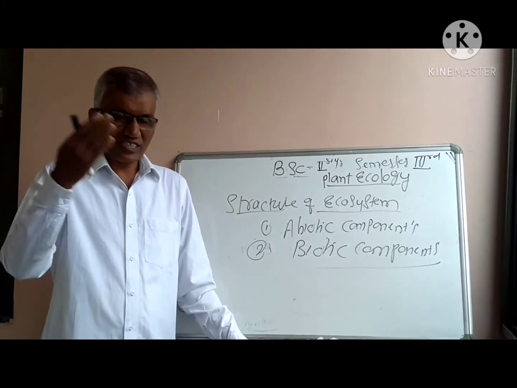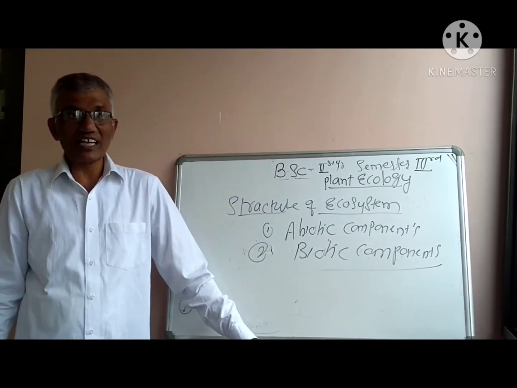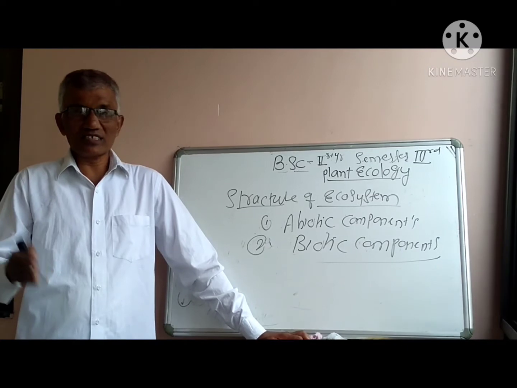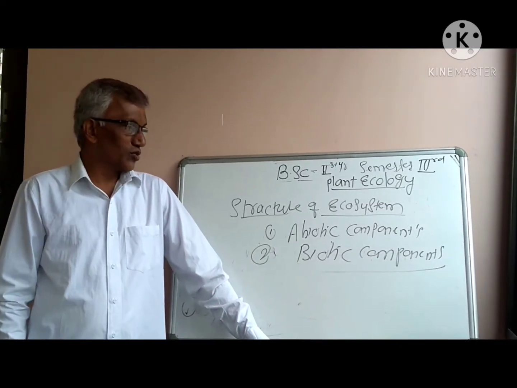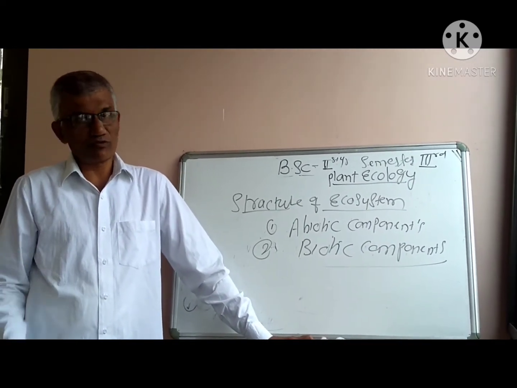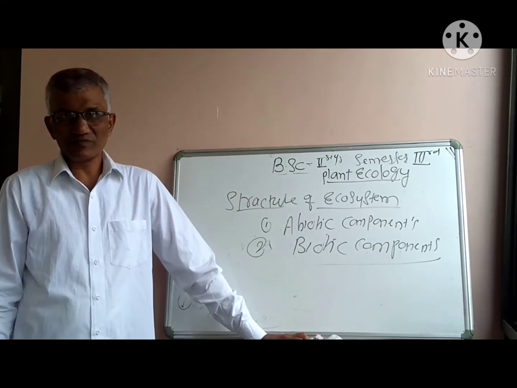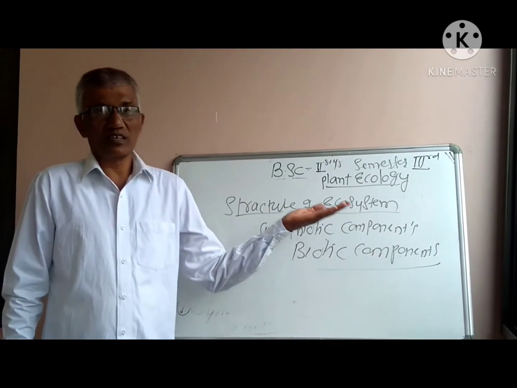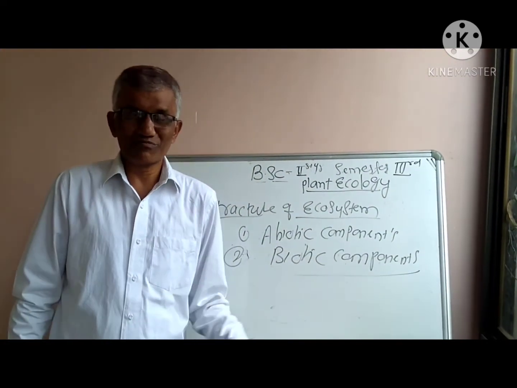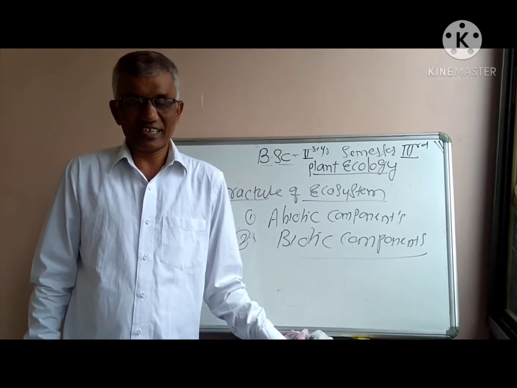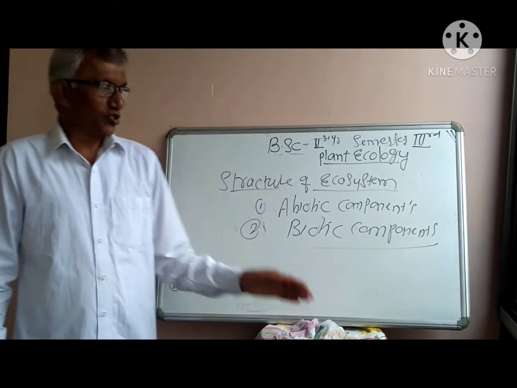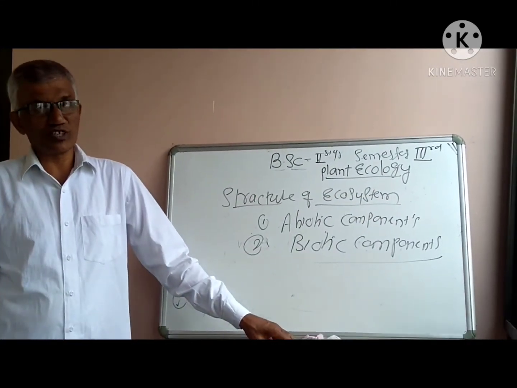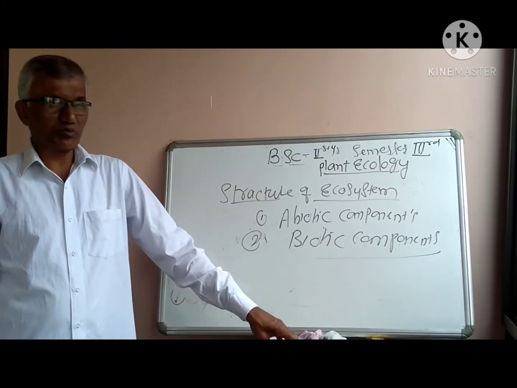Likewise, temperature, light, air, humidity play their respective roles for the growth and development of biotic components as well as a particular ecosystem. You have to write down one by one: temperature, light, air, water, soil. These are the things you have to write in physical components of abiotic components.